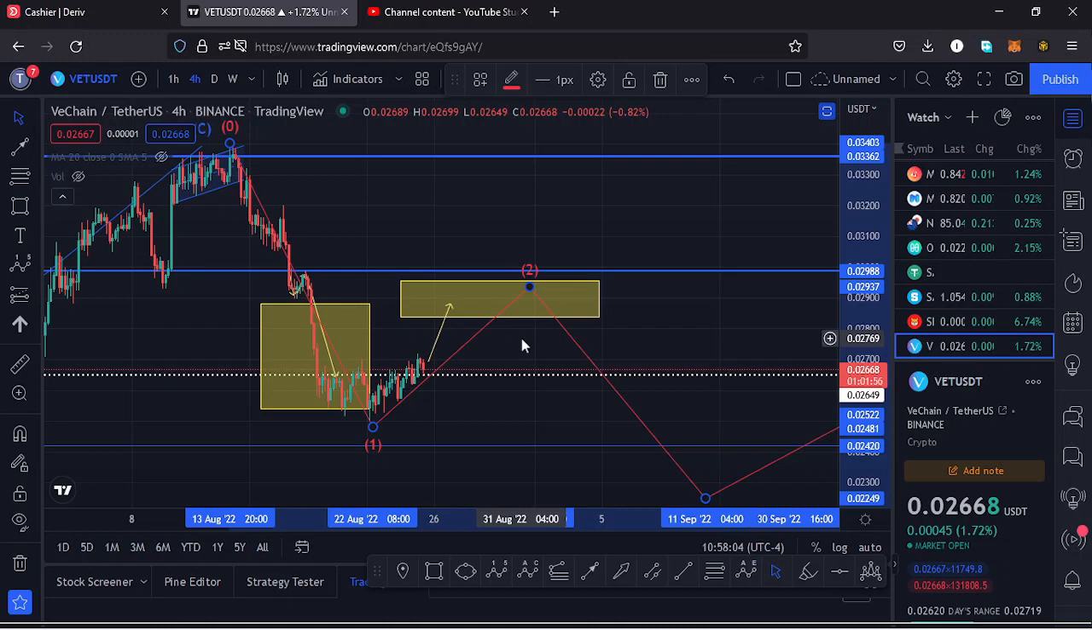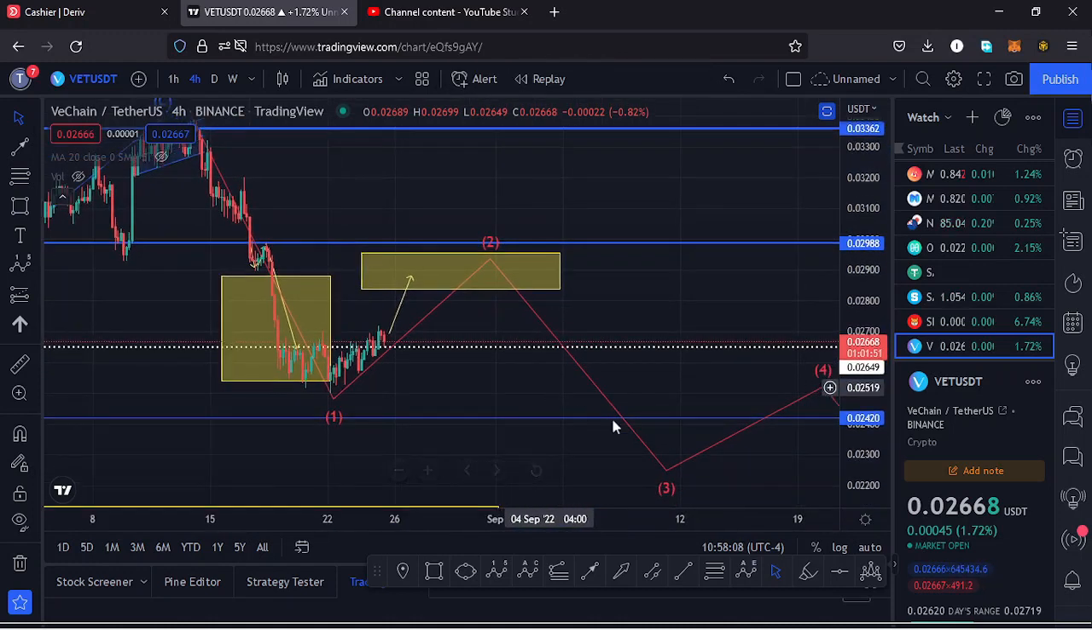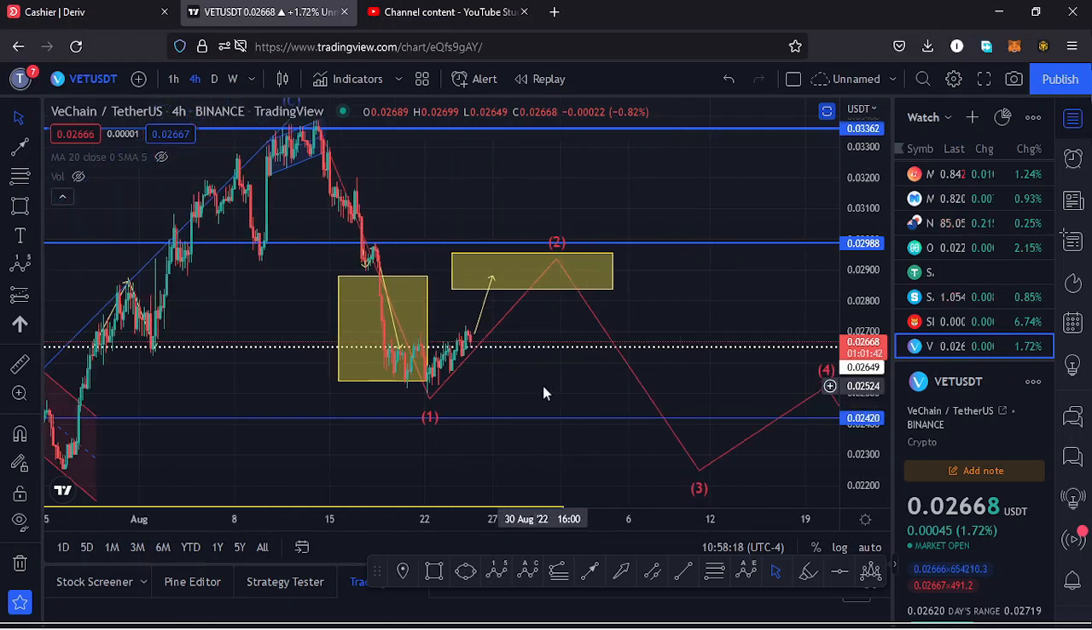And once we see the formation of a wave 2, then I would expect a retracement to the lower side in the formation of a third wave. And once the high for that wave 2 is in, then we can sketch out a target area for that third wave to the lower side. So let's be patient and see how that plays out.